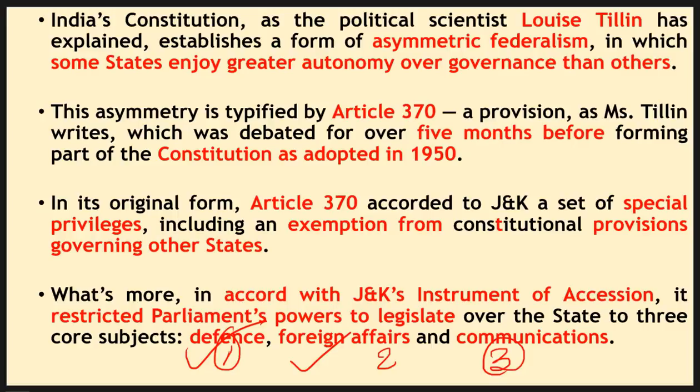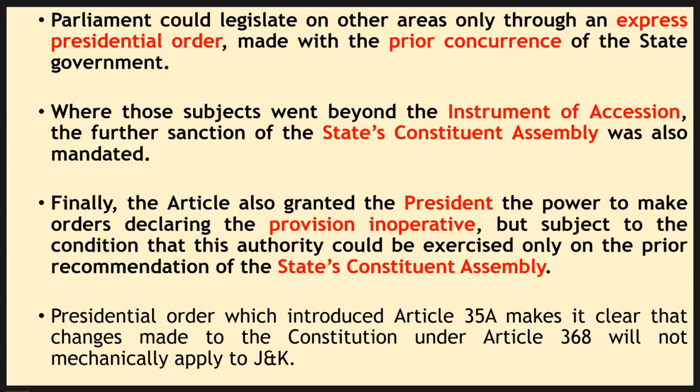So these are the only three things that can be changed by the parliament. Apart from that, Louis Tillin says that because of the asymmetric federalism that we have, some states enjoy greater autonomy over governance than others. It was debated for a long time, and then finally we came to the conclusion that we need to have this Article 370 in the Constitution.